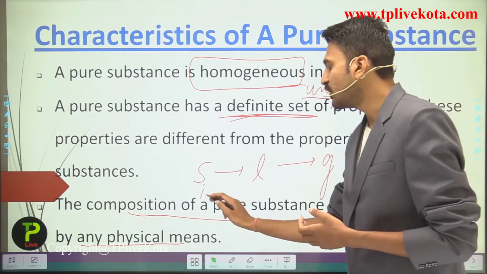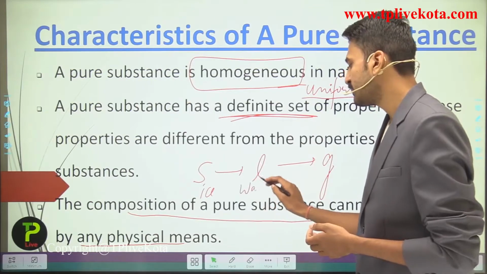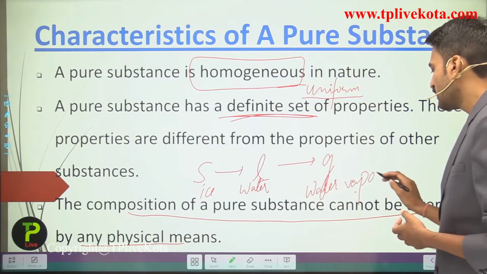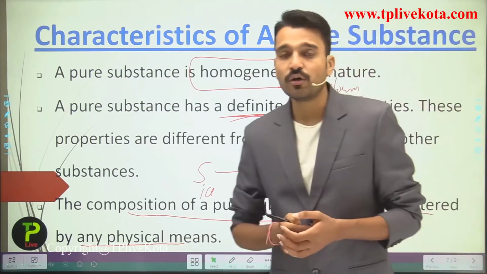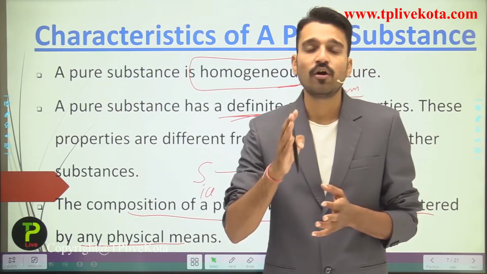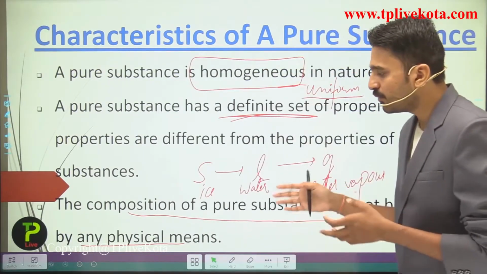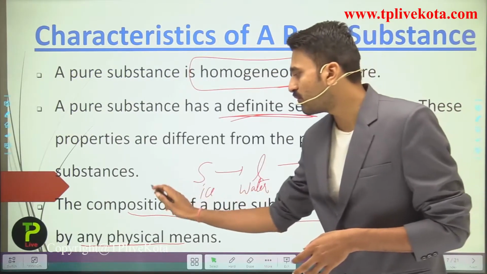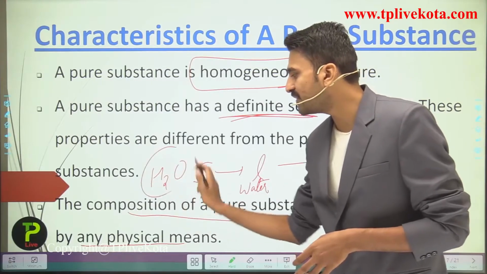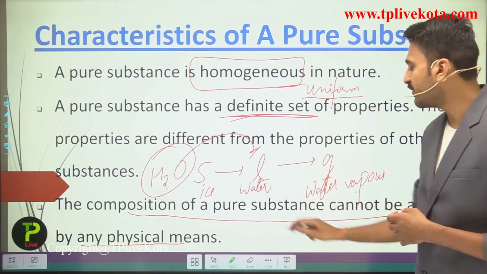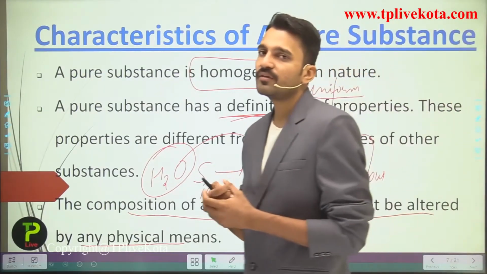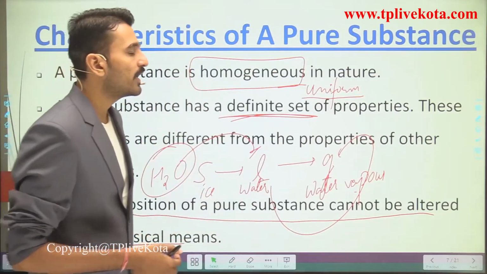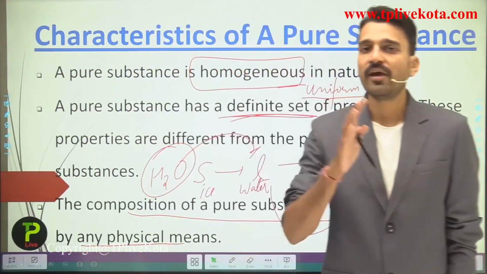That is, either you use it as ice, water, or water vapor. They will all have the same kind of properties. So students, their composition and properties cannot be altered by any physical means. So here the composition of water will be H2O in the case of ice. It will remain the same in the case of water, and it will remain the same in the case of water vapors, that is H2O in the gaseous form. So I hope, students, all these characteristics of pure substances are very clear to you.